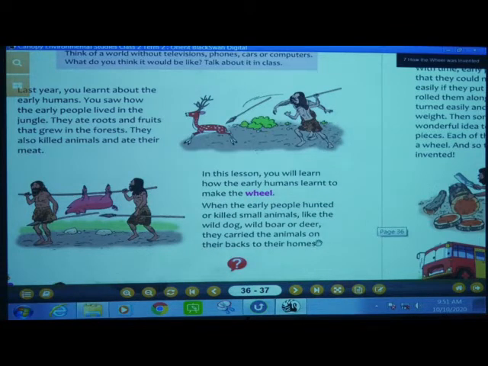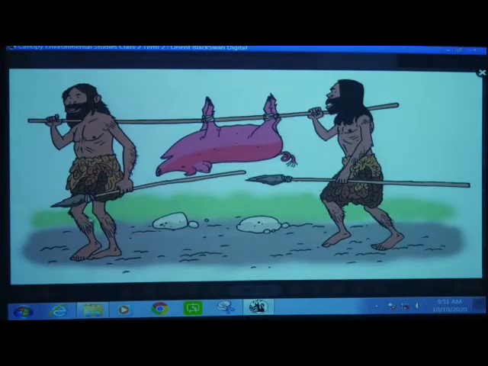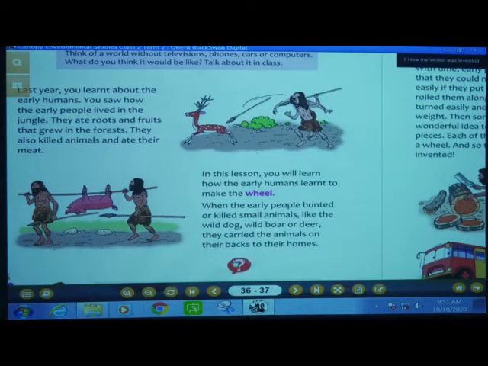In this picture you can see how they had hunted an animal and are carrying it on their shoulders. In this way they used to take the animals back to their home.